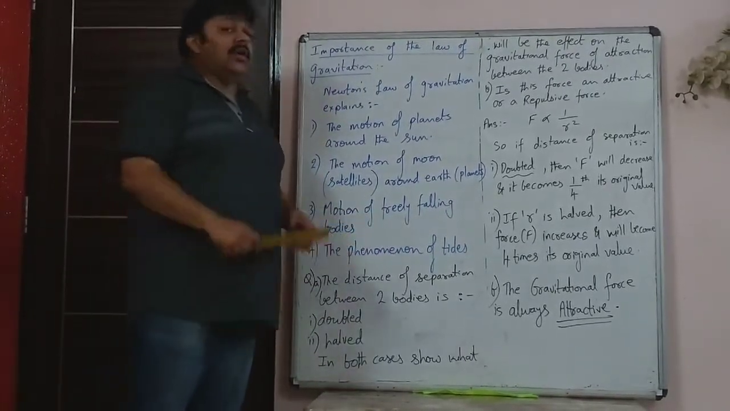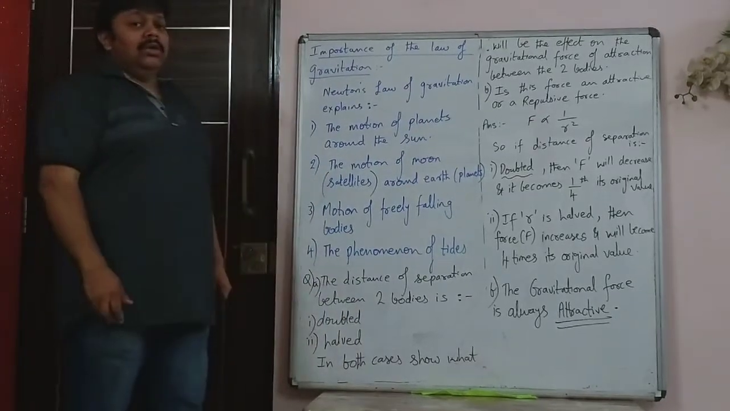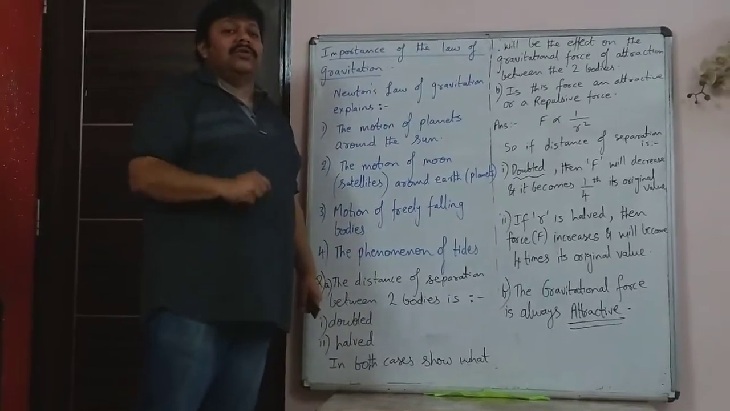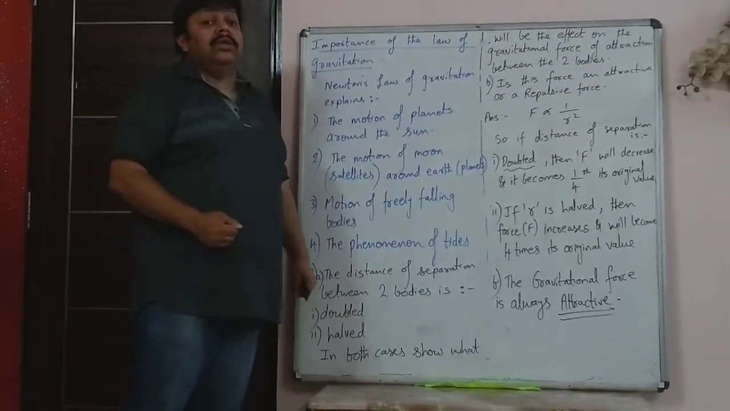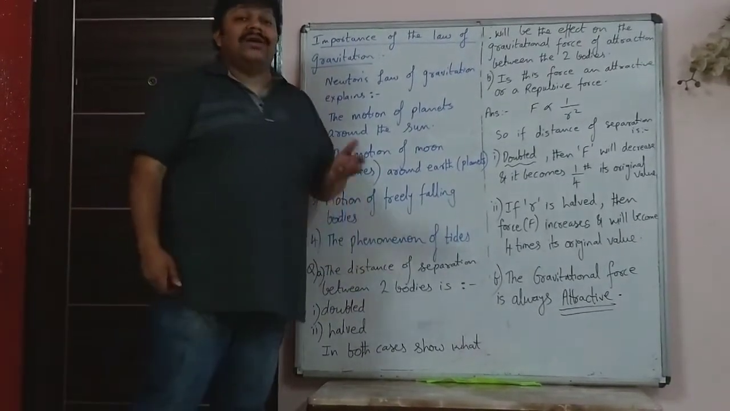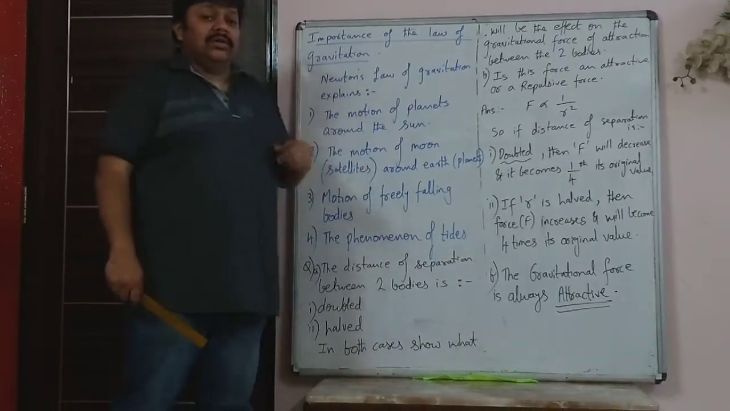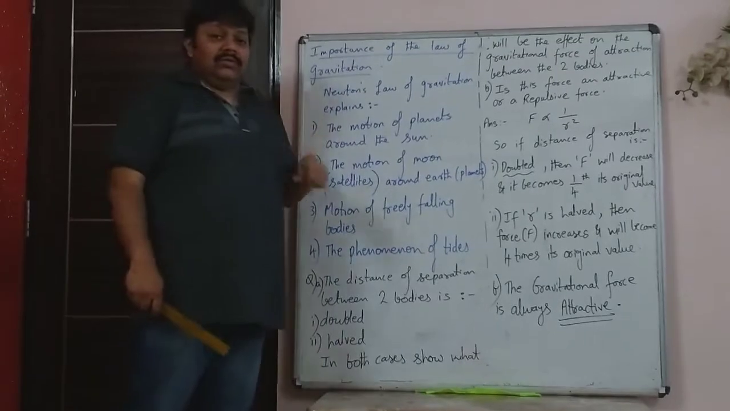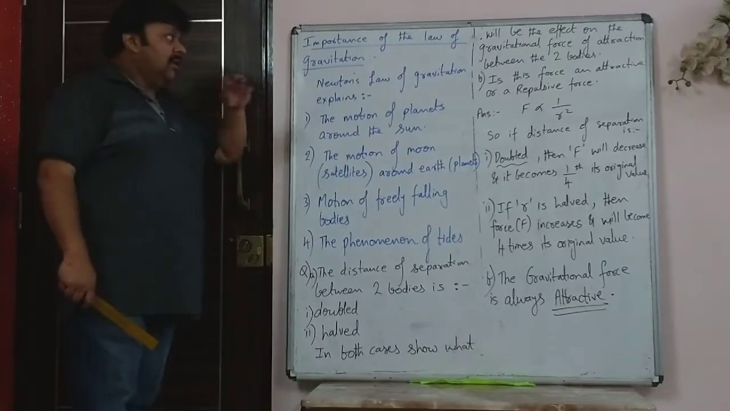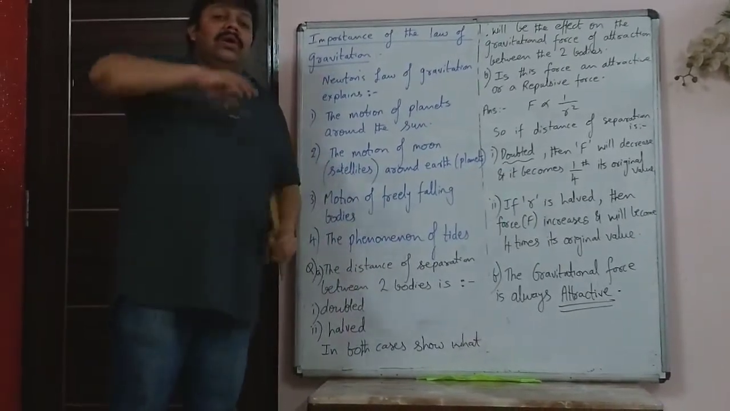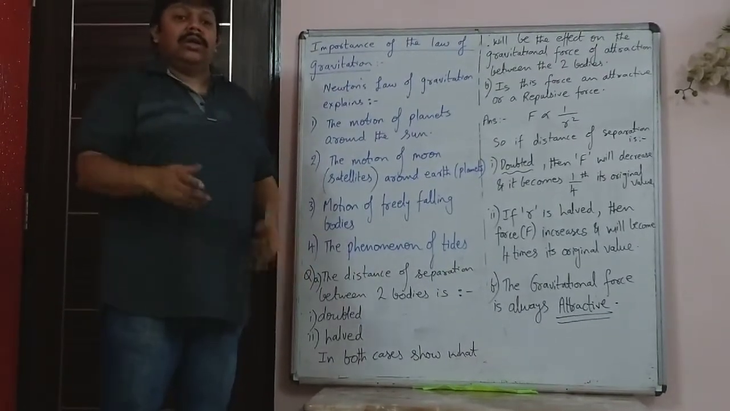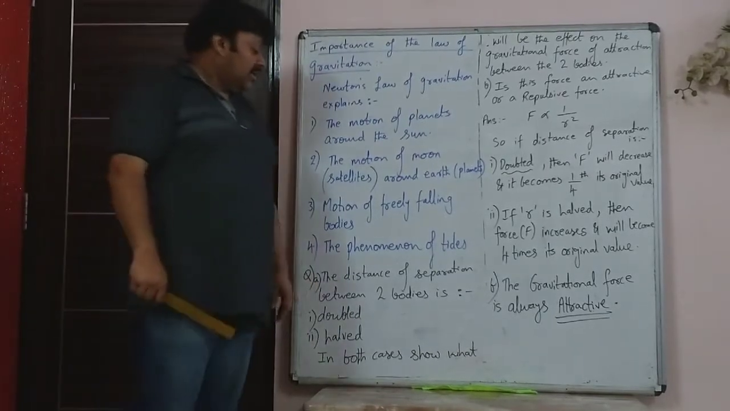Then motion of freely falling bodies. You take a coin and toss it up, the coin doesn't go away. It comes down because there is some force of attraction exerted on the coin by the earth. So there is a force of attraction. And the phenomenon of tides. Why do you have high tides and low tides? Due to different positions of the earth during the day and night and during the month. All that is explained by Newton's law of gravitation. Why in any waterfall the water falls? Why doesn't it hold still somewhere? All that is because of Newton's law of gravitation.